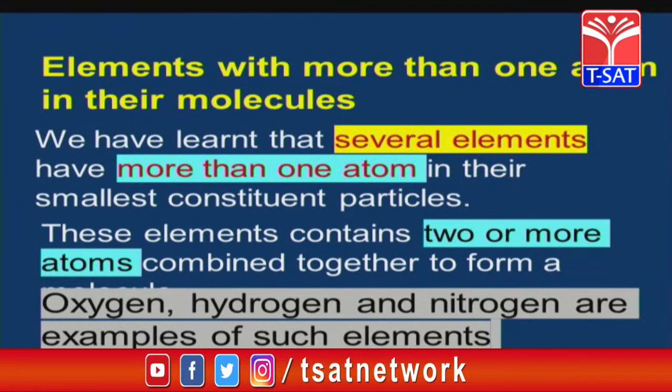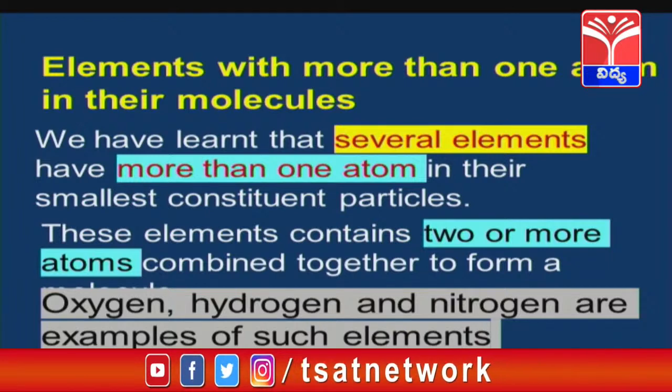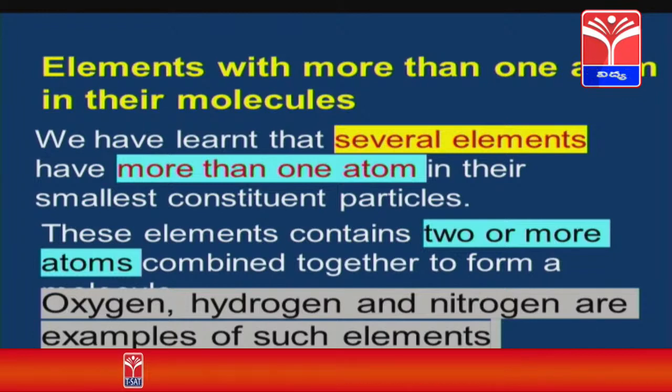Elements with more than one atom in their molecule. We have learned that several elements have more than one atom in their smallest constituent particles. These elements contain two or more atoms combined together to form a molecule. Examples are oxygen, hydrogen, nitrogen, chlorine, ozone, and so on. Here, the oxygen element is combined from two O atoms, meaning two oxygen atoms.